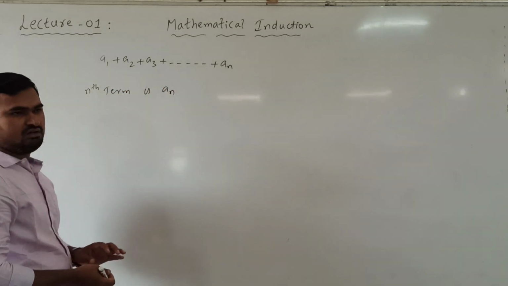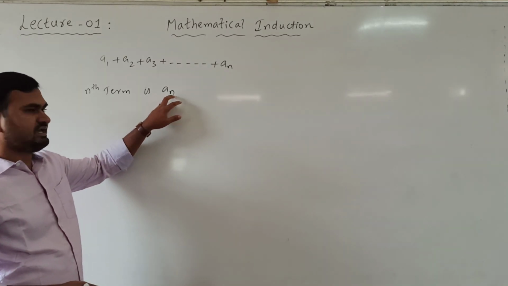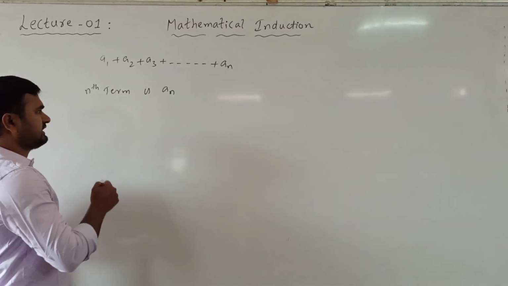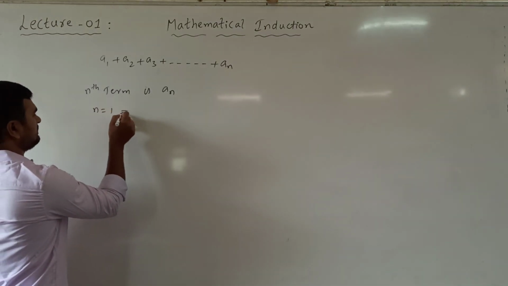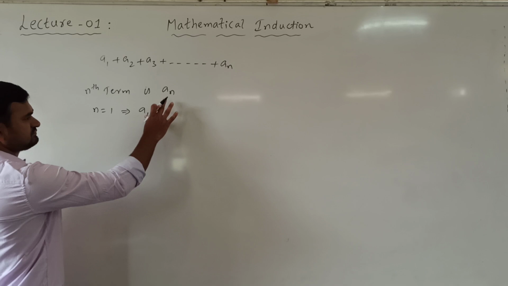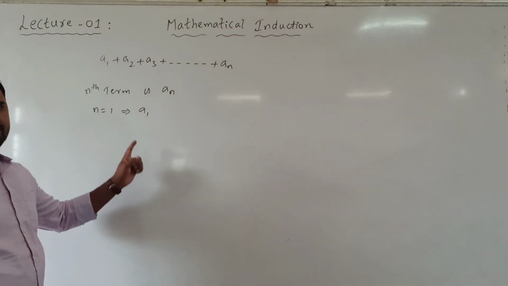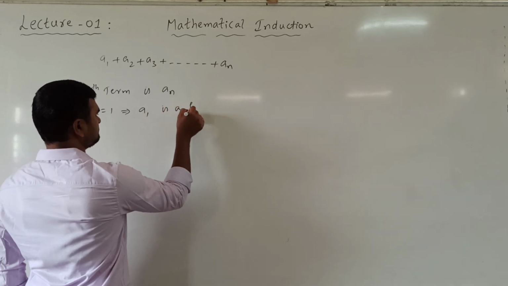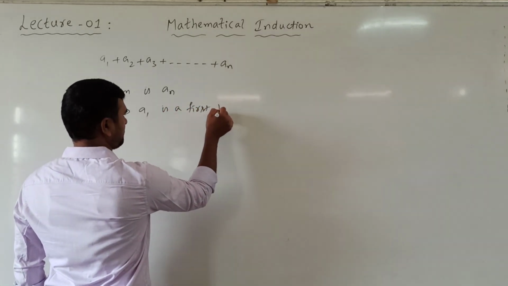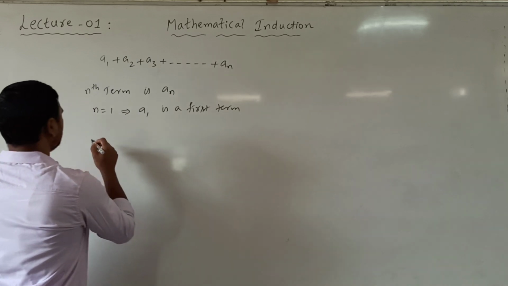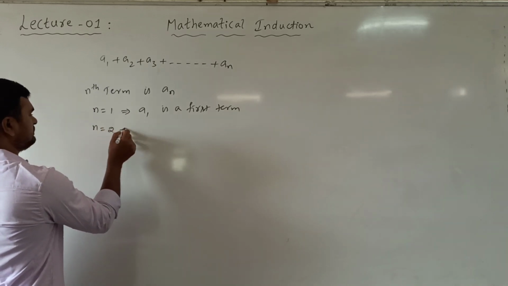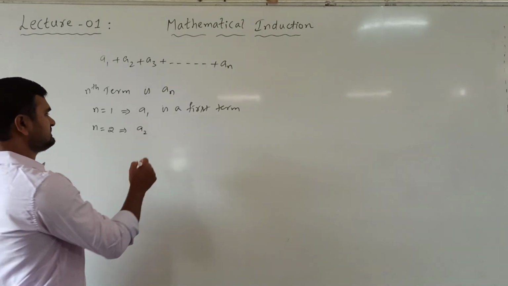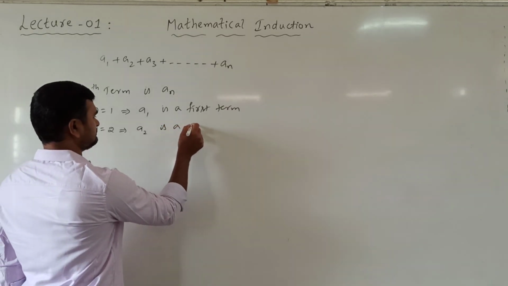Now substituting some values for n here, we can find whatever term is required. Take n equal to 1, we get A1, which is the first term. Next, take n equal to 2, we get A2, which is the second term.